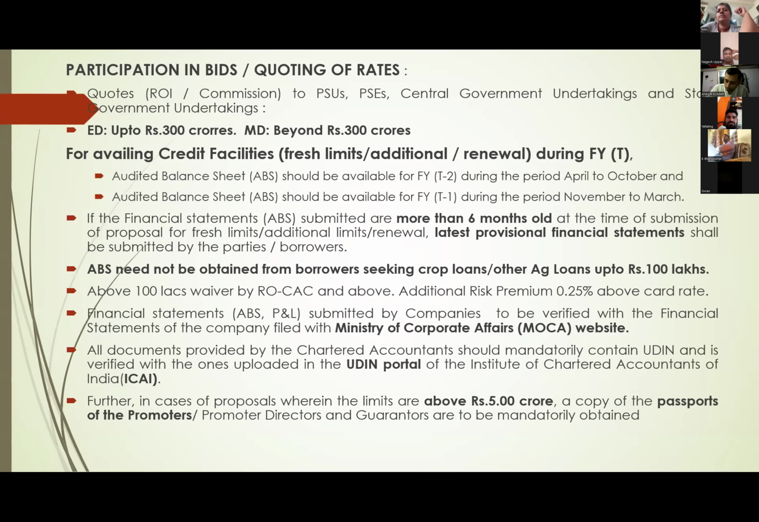So different banks will give quotation. Wherever it is cheaper for them, they will go and take from that bank. So here the power is ED up to 300 crores, they can give this quotation. MD beyond 300 crores, they will give this quotation.